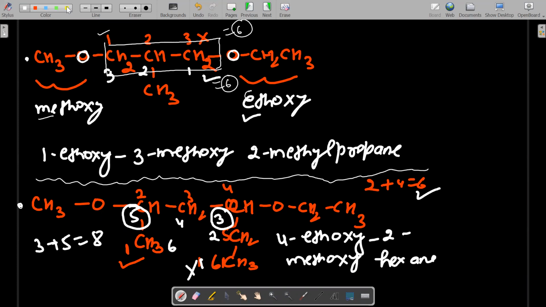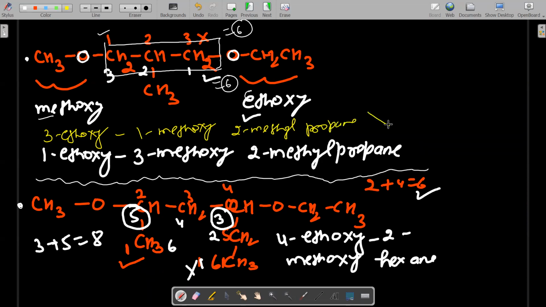But if you write 3-ethoxy-1-methoxy-2-methylpropane, with the numbering given from the opposite side, then it will be wrong. It will be completely wrong.